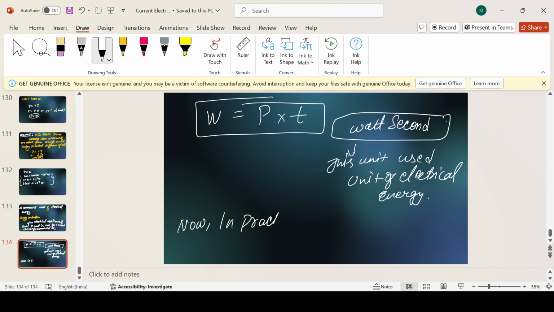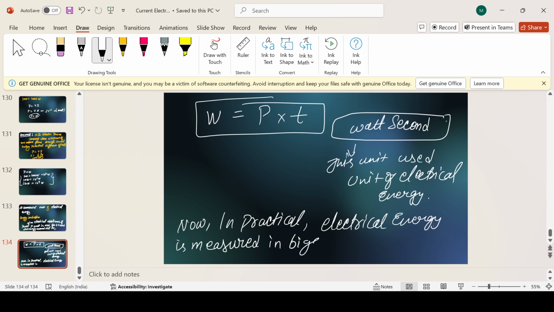Now, in practical life, in daily uses and practice, electrical energy is measured in bigger units, that is watt hour.